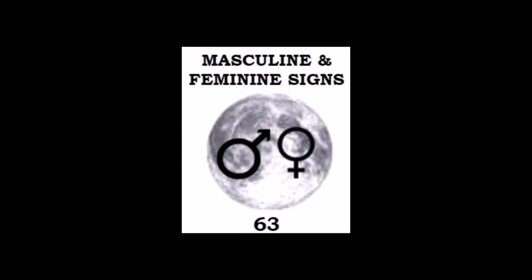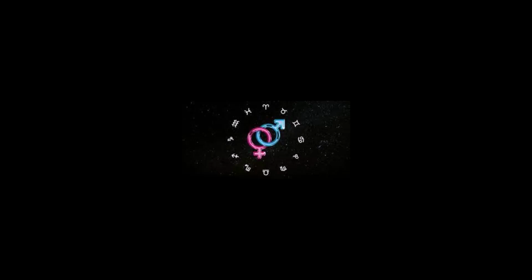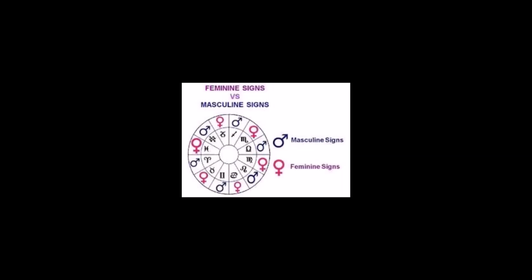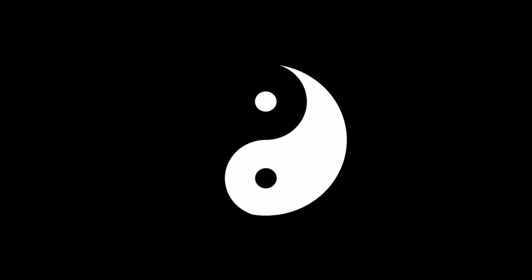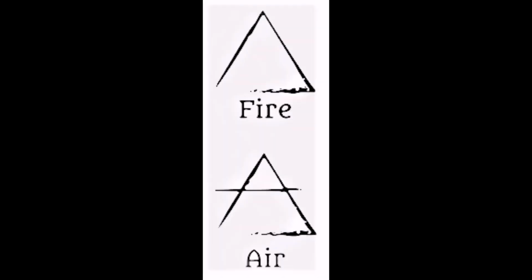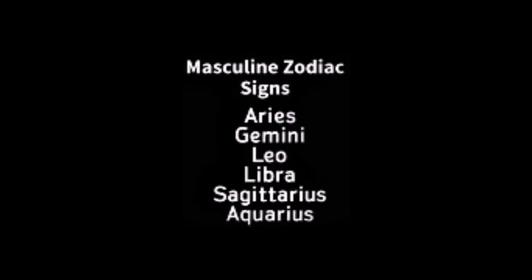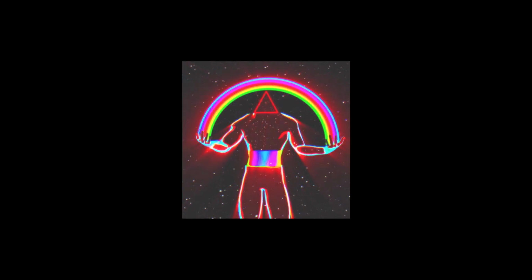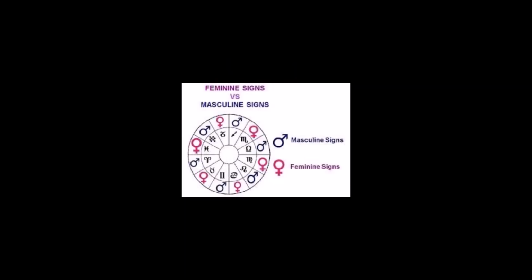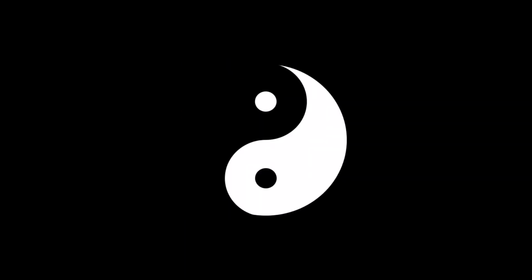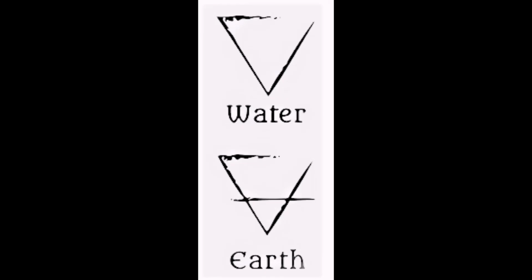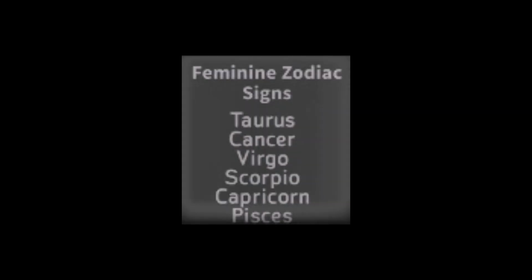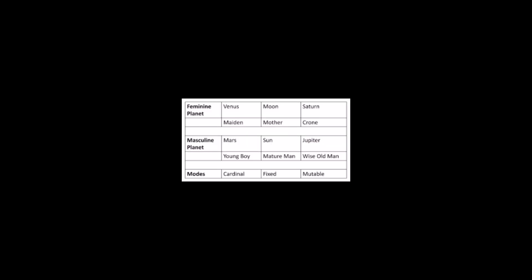Here's some quick facts about masculine signs and feminine signs in astrology. Masculine signs are also known as positive or yang signs, and the masculine signs are fire and air signs. Masculine sign themes are active, fast, instinctive, and hot. Feminine signs are also known as the negative or yin signs in astrology. And in astrology, earth and water signs are feminine signs. Feminine sign themes are receptive, slow, passive, intuitive, and cold.